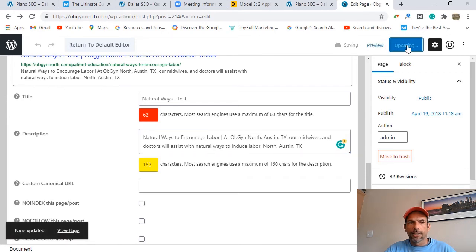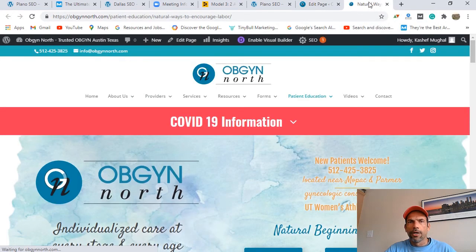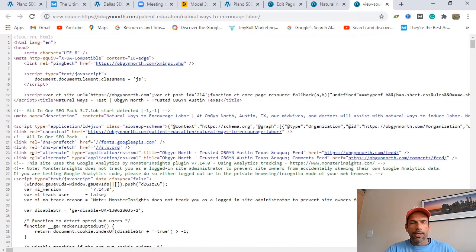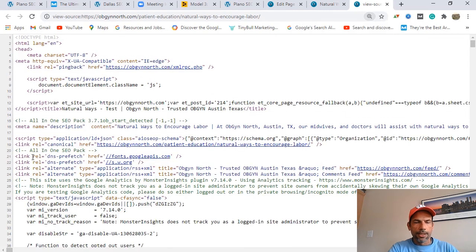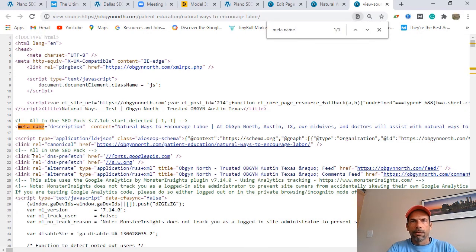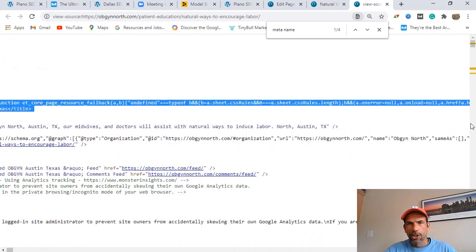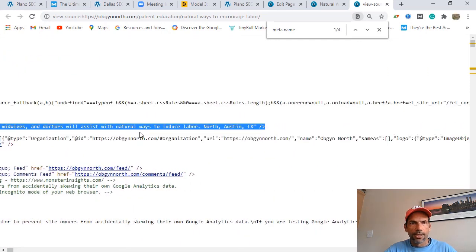And so when I do that, and it looks like it's updated, let's open this into a new tab, right? And when I go there, the meta description is a little bit hard to see because you can only see the title. So what you're going to do is find a white space, go to view page source, and make this a little bit bigger because I'm blind. Then I'm going to say Control F, meta name, right? And notice this is the one I just updated. So this is the one we just changed, and you can see it says at the end, natural ways to induce labor. Okay, bam, just like that.